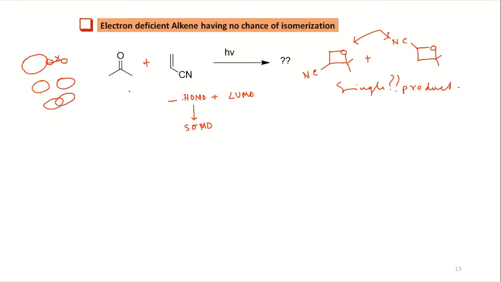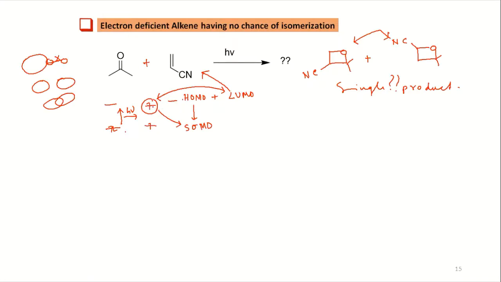So for this keto, you have one HOMO initially and you have a LUMO, right? Now when you are shining light, what is happening? The LUMO is getting populated. Okay, it's being excited, electron jump is happening. Now this we call the SOMO, singly occupied molecular orbital. Now instead of the so-called HOMO, it is the SOMO which is interacting with the LUMO. So the LUMO is from this alkene.